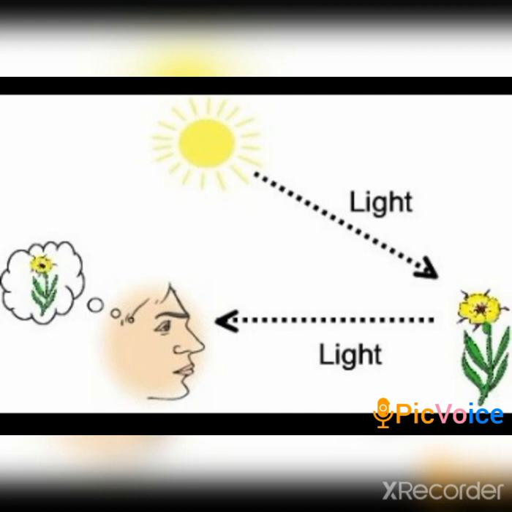Some objects reflect completely and some objects reflect a certain amount of light. Look at this image friends, there is a window in this room. From the window the sunlight is getting into the room. Still the room is very bright. Do you know the reason? Because it is painted with white color. White color reflects the maximum amount of light. If the same room is painted with black color, it would be much darker. So you understood how the color affects the reflection. Any dark color reflects less light, whereas white color reflects a large amount of light.